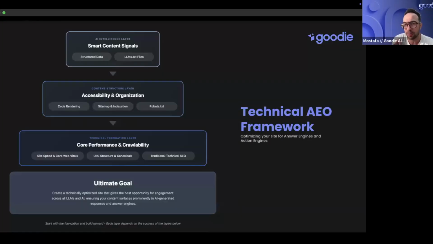And I wanted to dive deeper on the technical AEO framework, because every time I talk about technical AEO, people ask me, what does that even mean? I think it starts with the ultimate goal. What is it that you're trying to achieve? You want to be read and understood by LLMs and crawlers. So the first part is the core performance and crawlability, which is site speed and core web vitals. And then you have URL structure and canonicals, and then traditional technical SEO, which I'm sure you're all familiar with at this point.